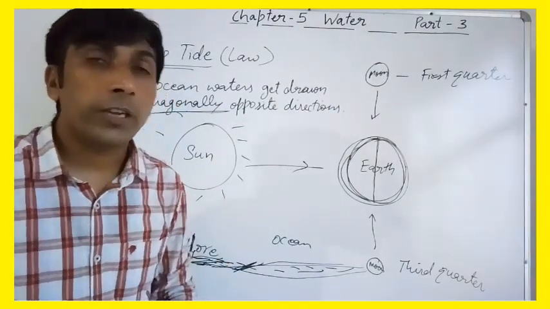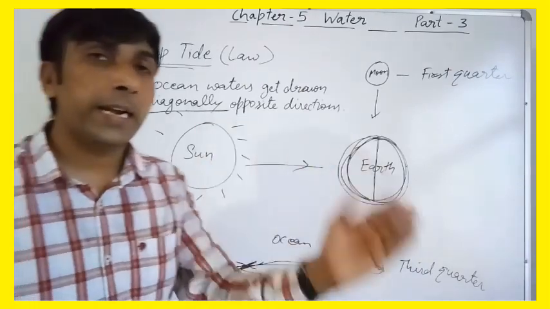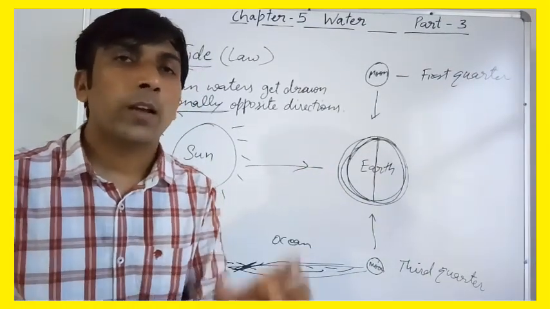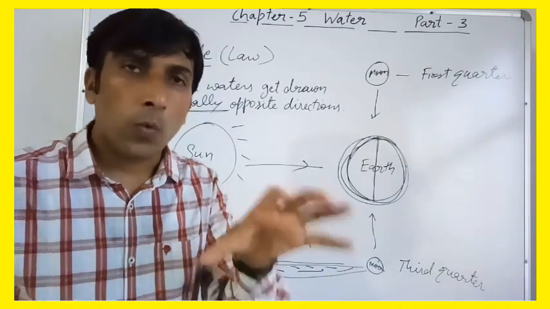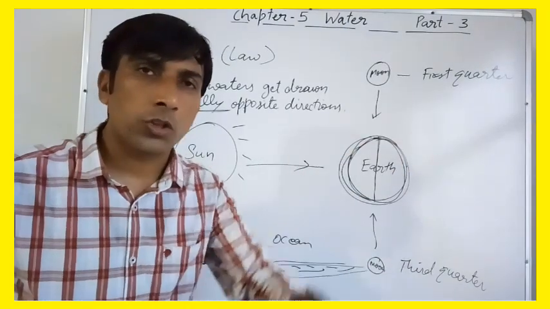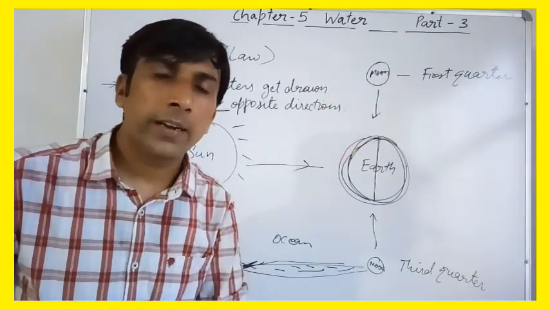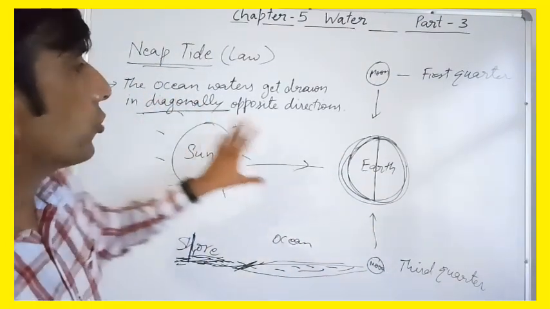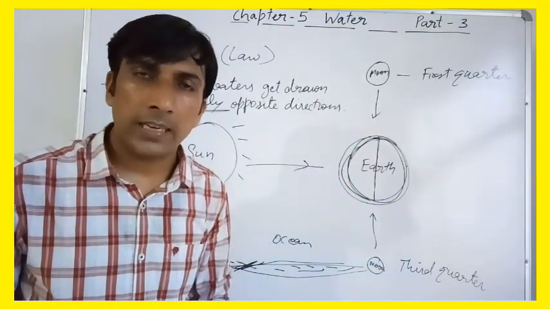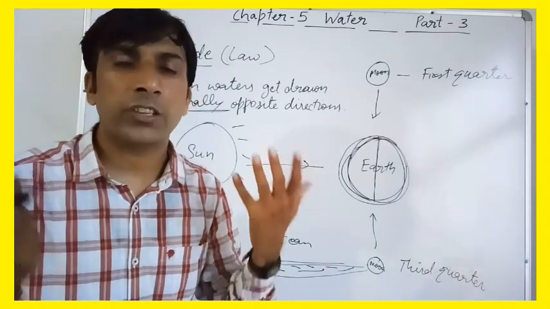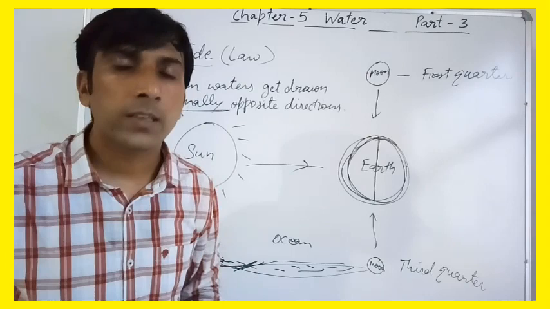So dear students, we have understood till now high tides and low tides. There are two kinds of tides, means within 24 hours once water comes up, right, and once water goes down. So this is low tide and high tide. So we have understood that tides are only due to the gravitational forces of moon and sun.